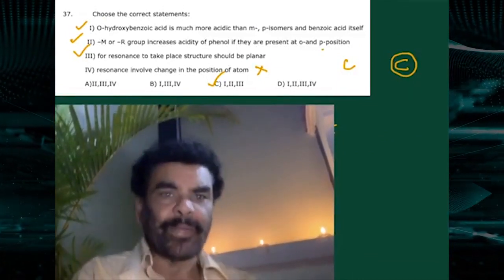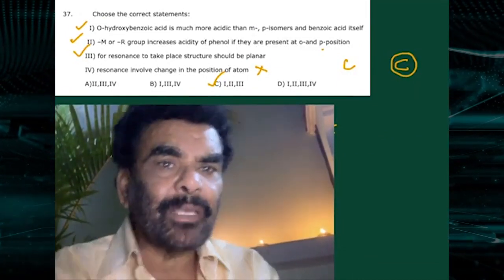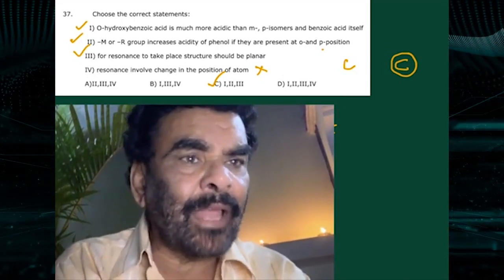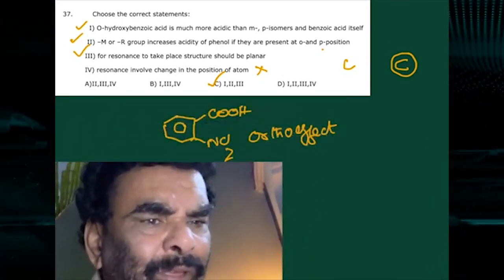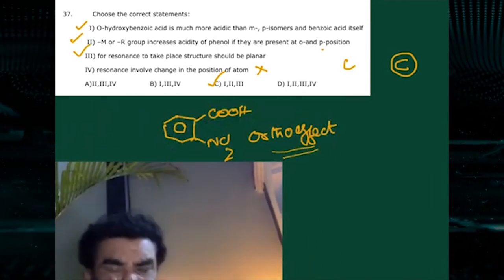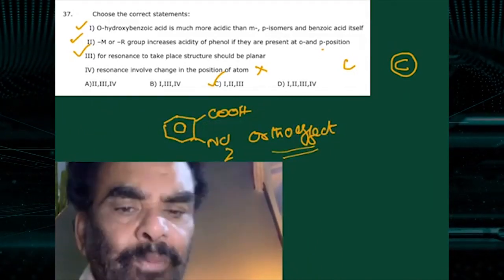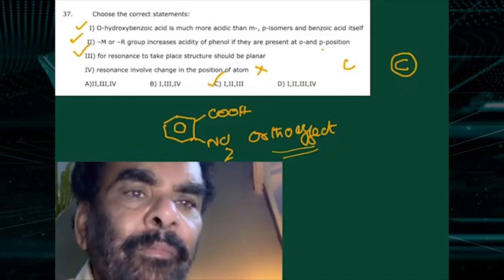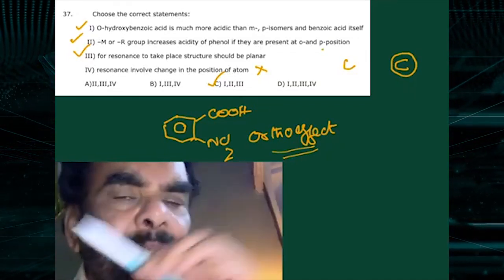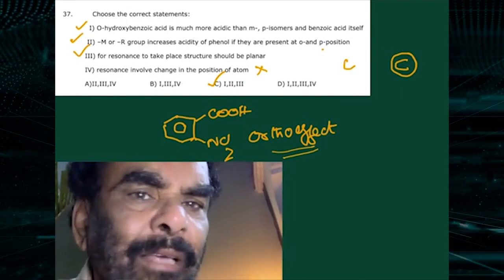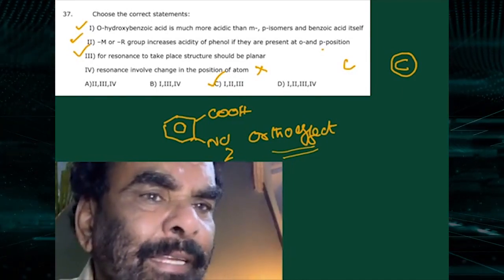Choose the correct statements. Ortho-hydroxy benzoic acid is more acidic than meta and para. Yes, ortho effect. Ortho-substituted benzoic acids are more acidic than their corresponding meta and para isomeric forms. Correct. Minus M, minus R group increases the acidity of the phenol.